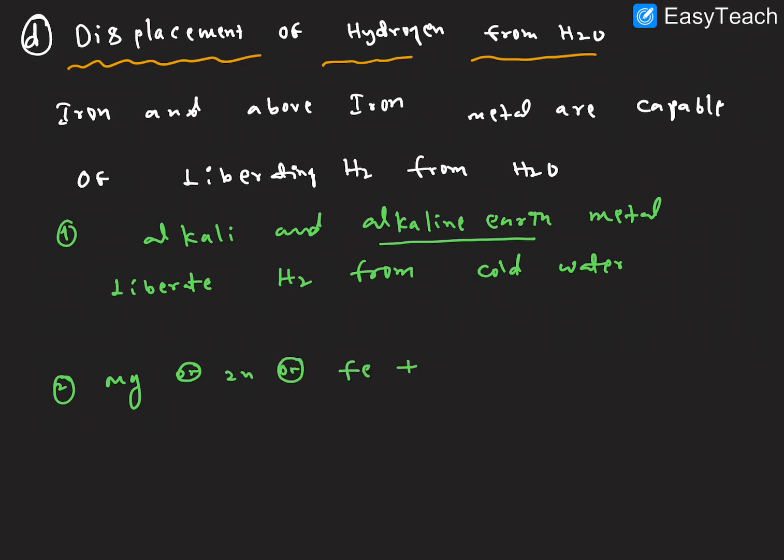Magnesium or zinc or iron, to liberate hydrogen gas, water is required in hot condition. So H2 gas is given with hot water. But alkali metals and alkali earth metals give H2 gas from water at cold condition. I hope it is clear. This is cold water, this is hot water, because elements at the top are more reactive than elements at the bottom of the electrochemical series.